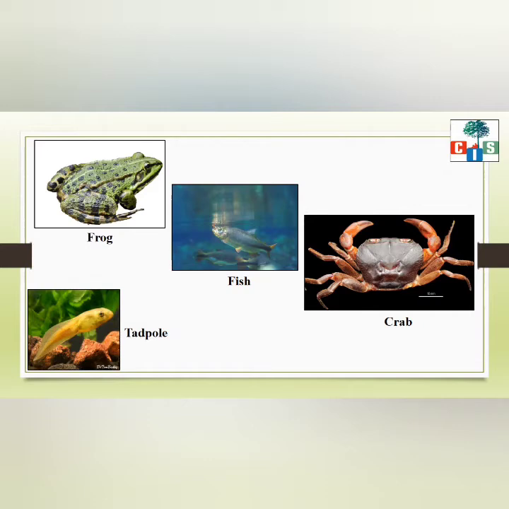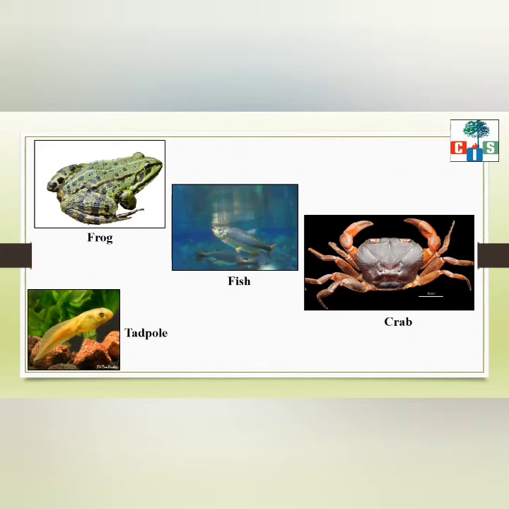And what is that difference? You cannot see the gills or the tail in the adult frog, but gills and tails are found in the tadpole. So the tadpole is the baby frog. When the eggs hatch, the tadpole comes out, it grows, and then it turns into the frog.